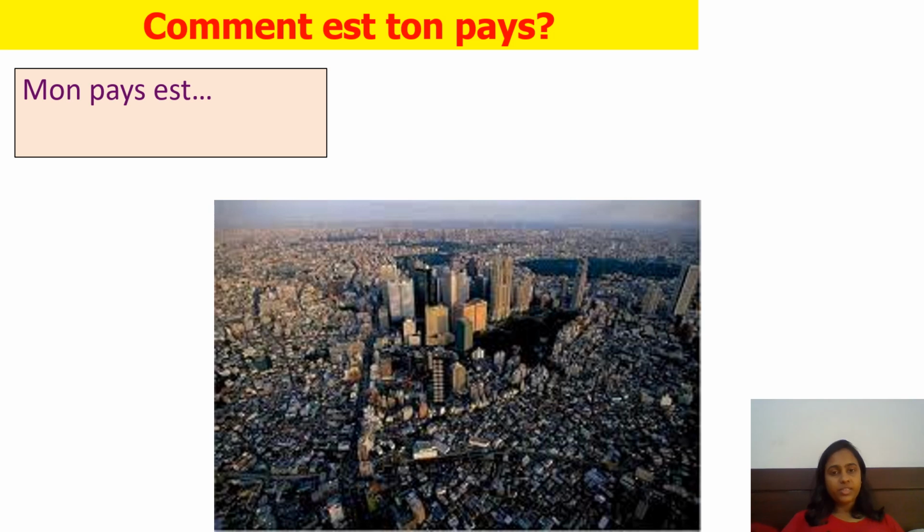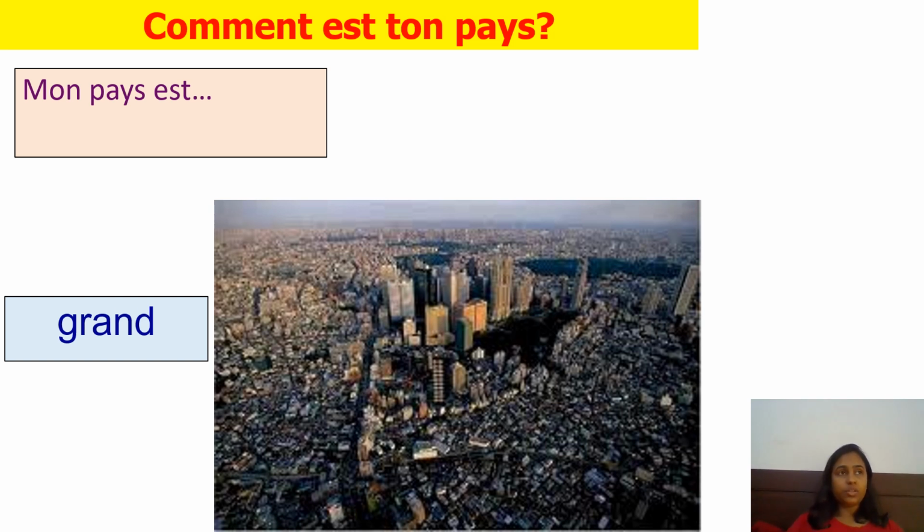Comment est ton pays? Which means, how is your country? Mon pays est. If you see the picture, what can you guess about your country? What do you think the picture is saying? Yes, you're right. The picture says the country is huge, big, because you can see lots of buildings and an enormous amount of skyscraper buildings are there. It shows the whole city over there. So it talks about the country and it says the country is huge. So grand is big. My country is big. If you want to say my country is big, you would say mon pays est grand.